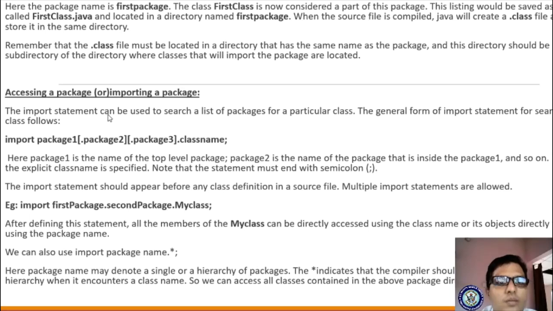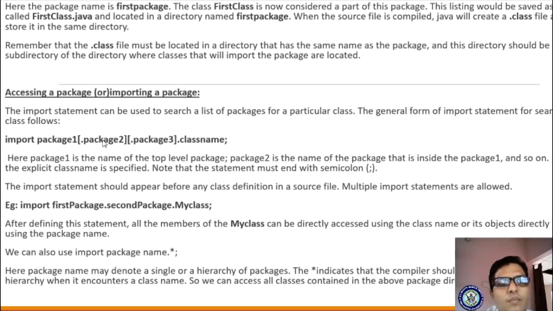The import statement can be used. Actually, what do you mean by import? To load, right? So you are loading certain packages, certain classes, in your program. Let us see the general form of the import statement for searching a class. How to import that? By using: import package1.package2.package3.classname.